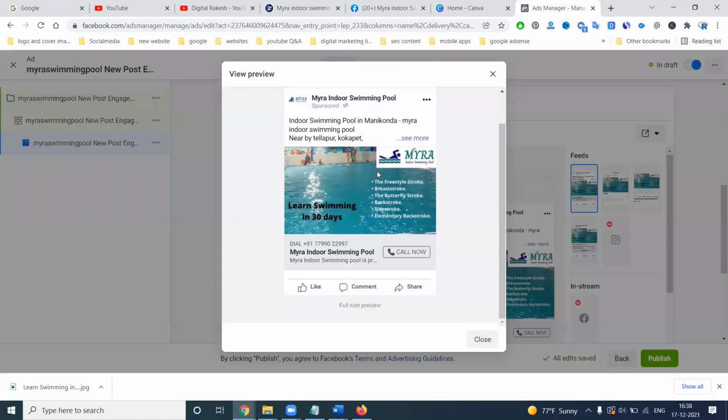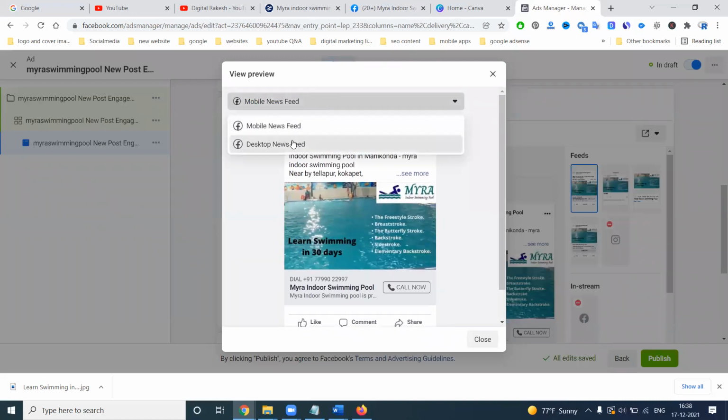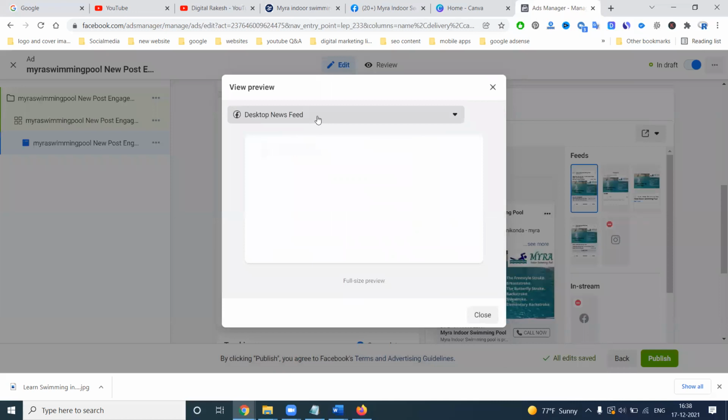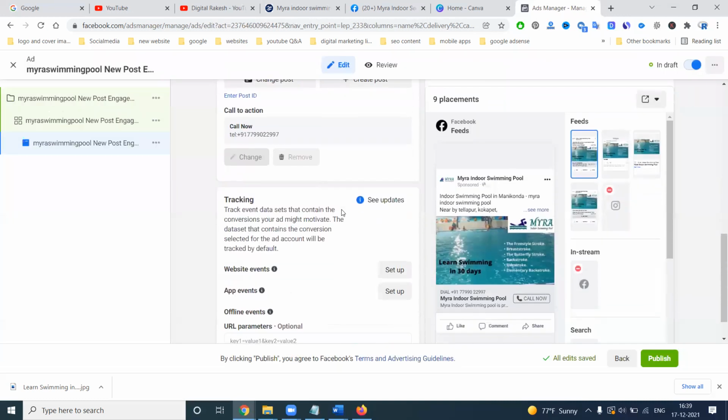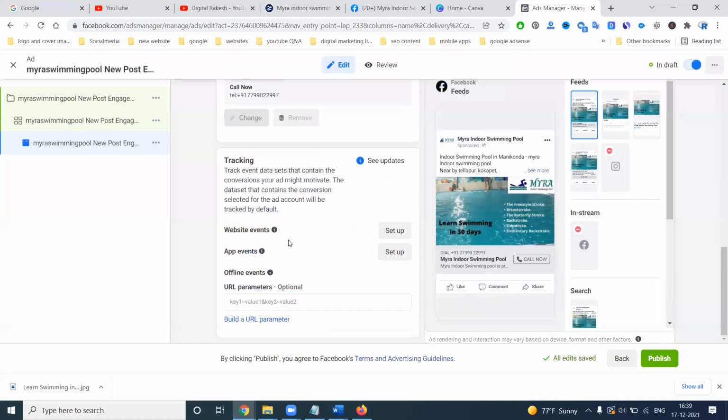Expand. So the ad will be shown to customers on desktop news feed and mobile news feed. How to show the customers? They can increase your call option. So here the number of buttons will be available. Everything is there. This boosted post will reach customers first, and this campaign will be only to increase calls.